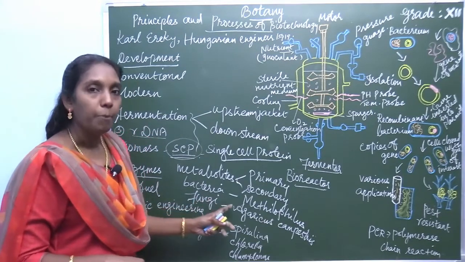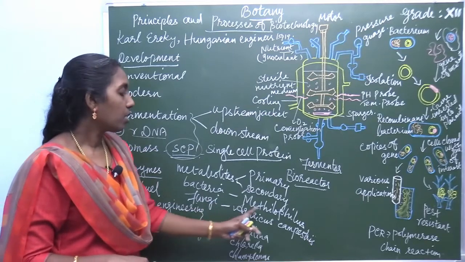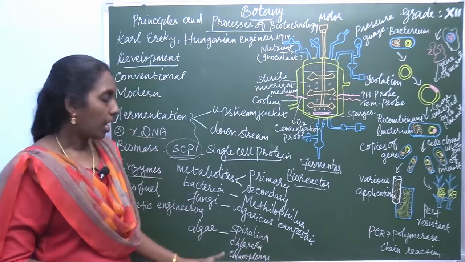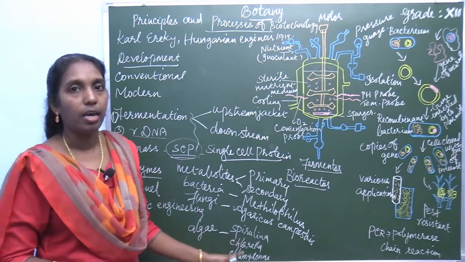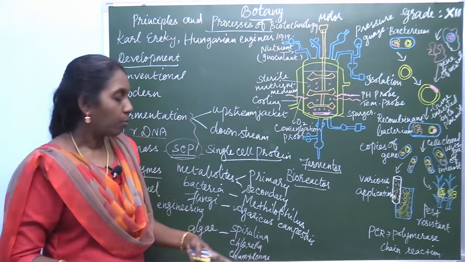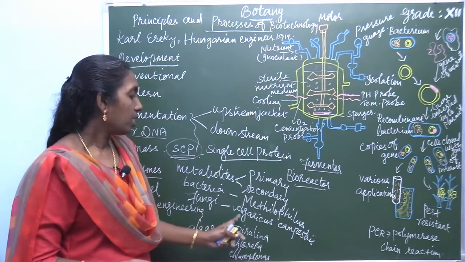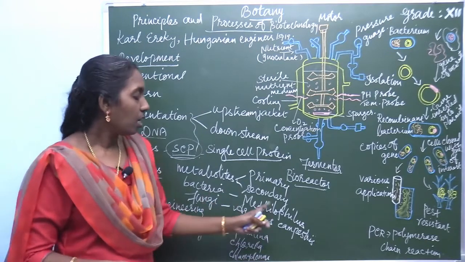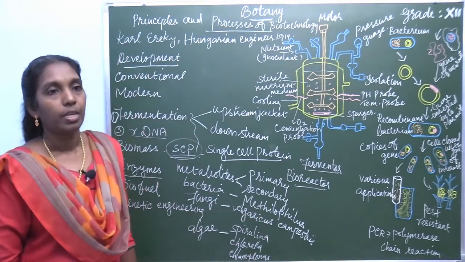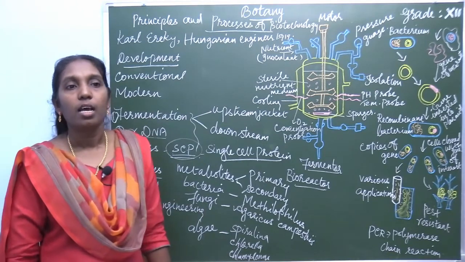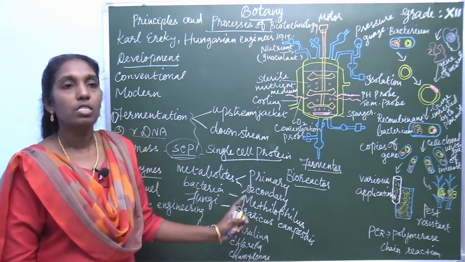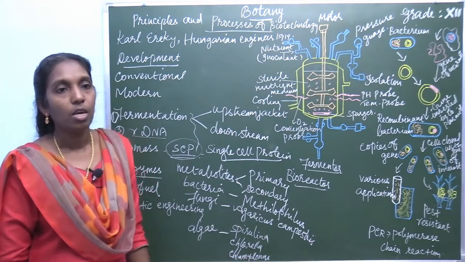What is the bacteria? What is the fungus? Learn all these examples. Algae: Spirulina, Chlorella, Chlamydomonas. Fungus: Agaricus campestris. Bacteria: Methylophilus, Cellulomonas, Alcaligenes. All these bacteria are also used.